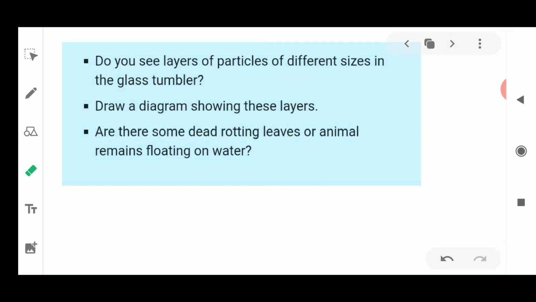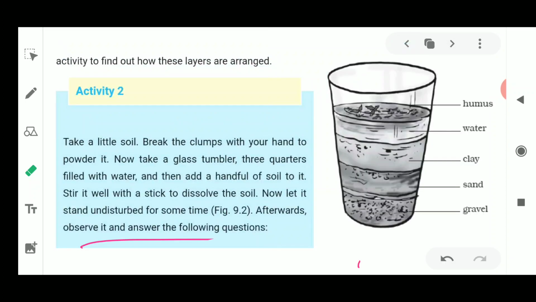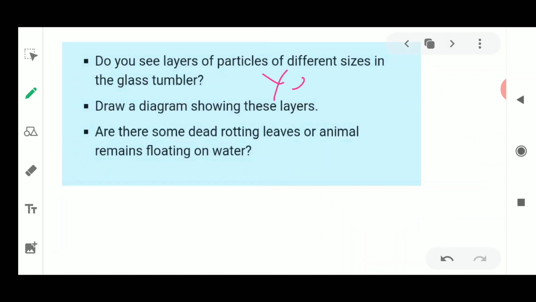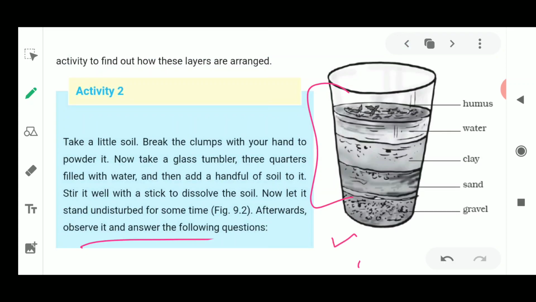Next, you need to answer the questions which are written in your book also. So we'll just solve this. Do you see the layers of particles of different sizes in the glass tumbler? Yes or no? As you could see here, these layers are arranged according to the size of the particles. So the answer will be yes, you could see the layers of different sizes. Next, you draw a diagram showing these layers. You could see that the diagram is already drawn here. You just have to draw the same diagram.